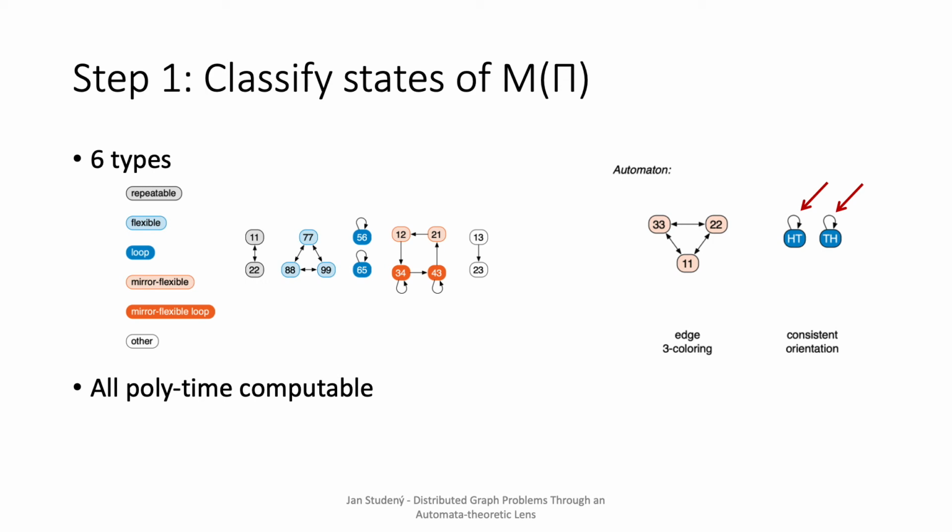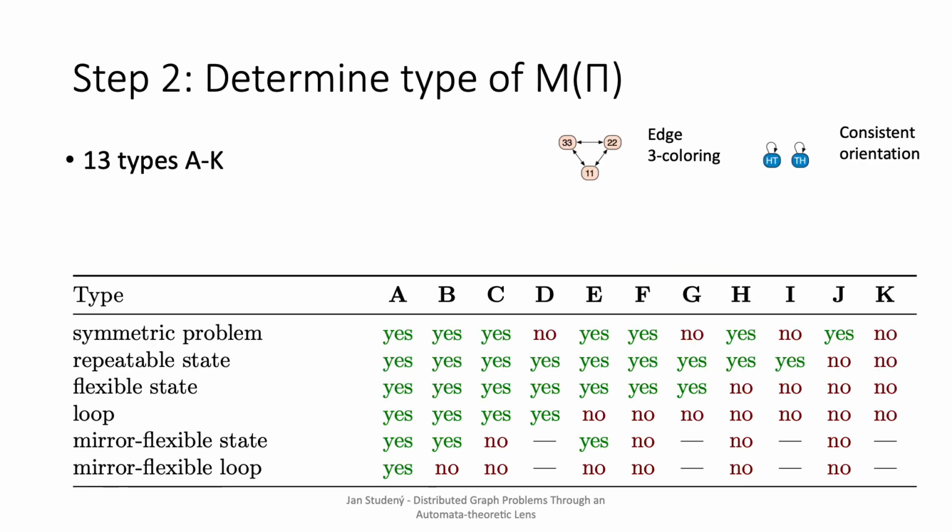In the paper, we show that all such types can be computed in polynomial time. Non-trivial cases are the flexible types. As a second step, we determine the type of an automaton based on which states it has. To have a full characterization, we need 13 types. These types fully determine solvability and round complexity, which will be shown on the next slide.